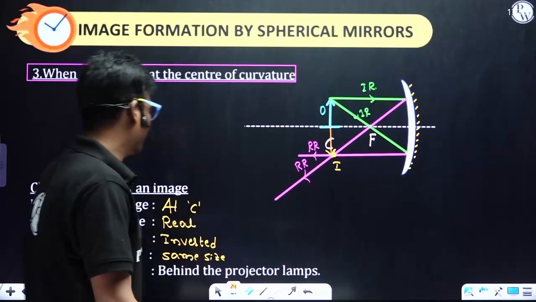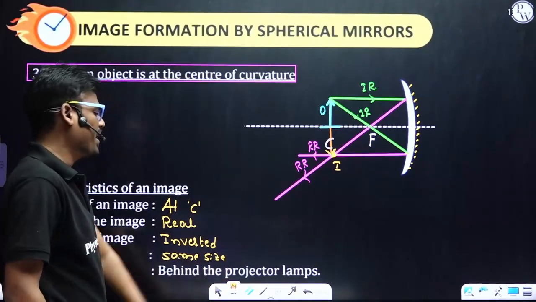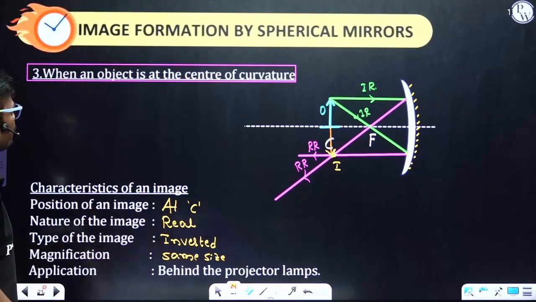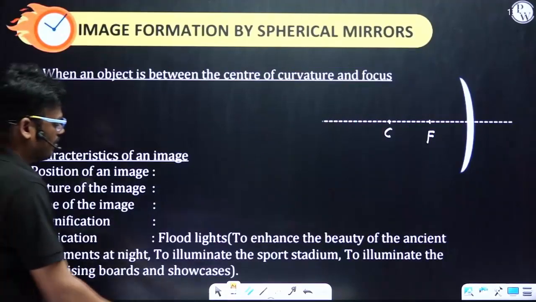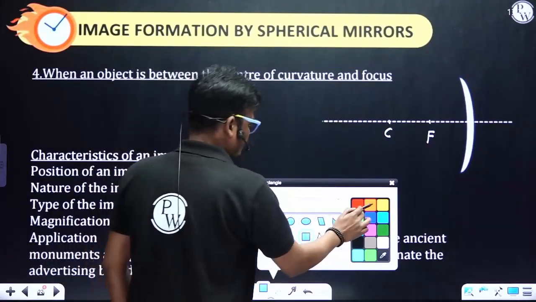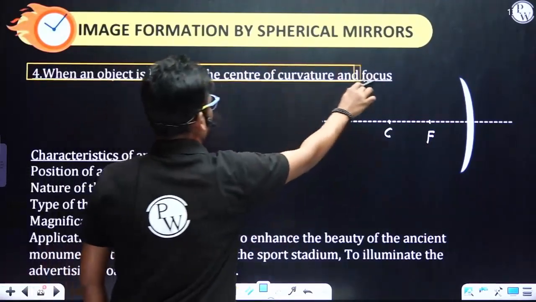What is the application? That is behind the projector lamp. Okay, now let's move on to the fourth case.